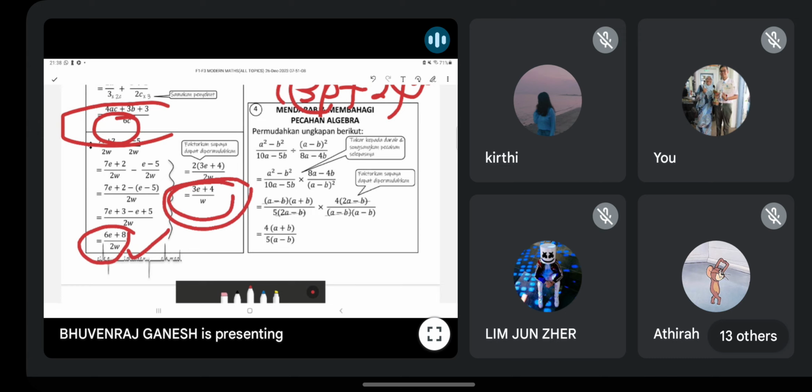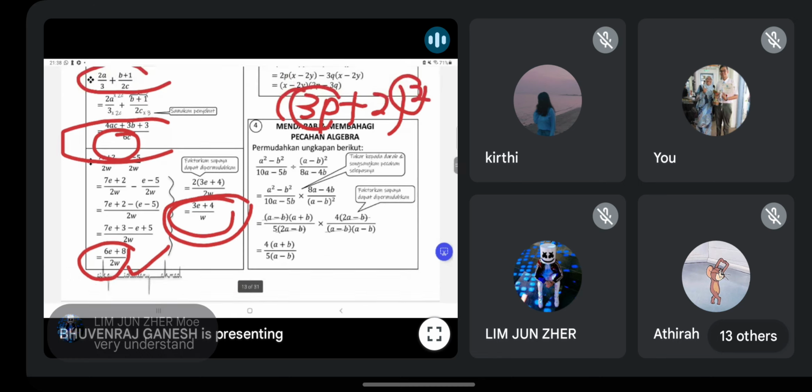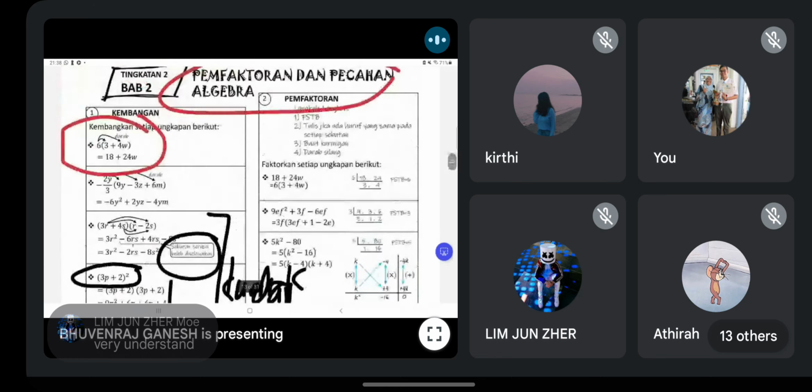Alright. So, any problem with this one? Siapa-siapa tak tahu basic ni? I think you all should know, right? I don't know how to explain this also because it's just like that. Okay, yeah, very understand.